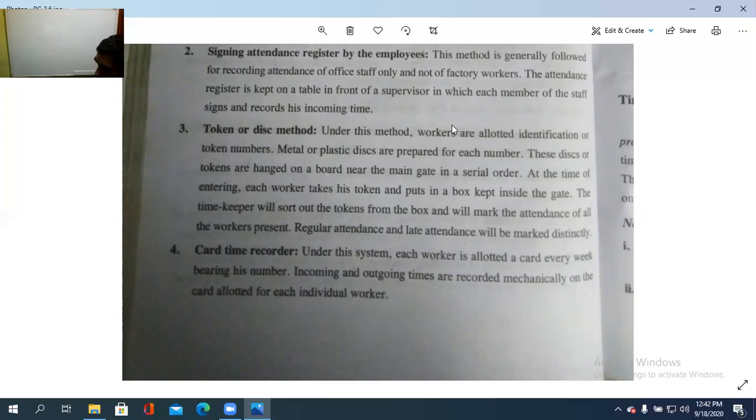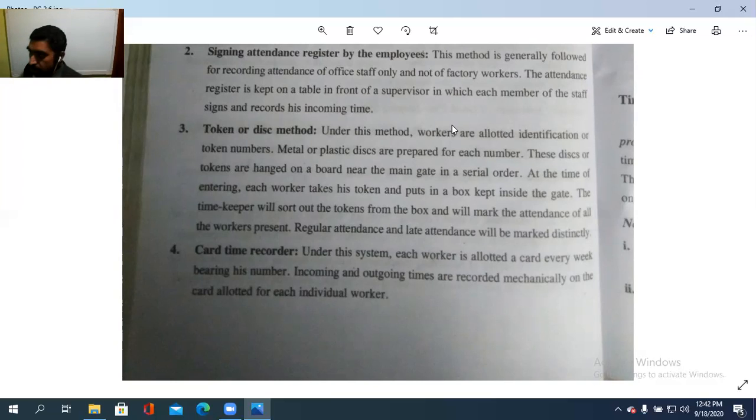ഇനി പോകുമ്പോഴോ ഇയാൾ ഇത് തെരഞ്ഞ്, ഇതെല്ലാ ടോക്കണും അവിടെ വെച്ചിട്ടുണ്ടാകും, ഇത് തെരഞ്ഞ് എടുത്ത് വീണ്ടും ഈ ബോർഡിലോട്ട് തൂക്കുക അല്ലെങ്കിൽ ഹാങ് ചെയ്യുക. അപ്പൊ എന്താ, he is out. So it should be recorded. So that is the tedious task also, and in this way the token or metal disk method is worked out. At the time of entering, each worker takes his token and puts it in a box kept inside the gate. The timekeeper will sort out the tokens from the box and will mark the attendance of all the workers present. അപ്പൊ ഇല്ലാത്തവരുടെ എന്താ അവിടെ തന്നെ തൂങ്ങിക്കിടക്കും. So they are absent for the day.